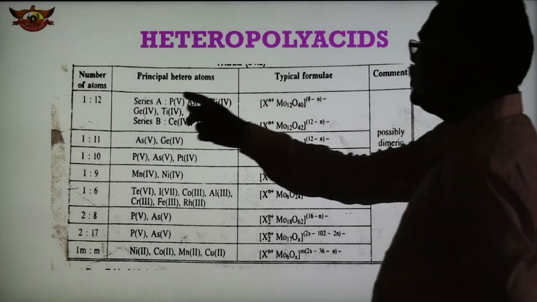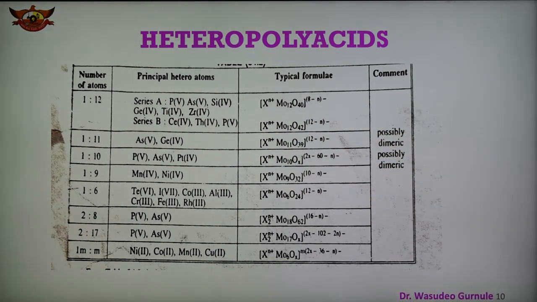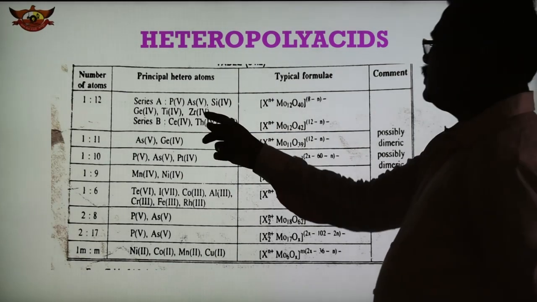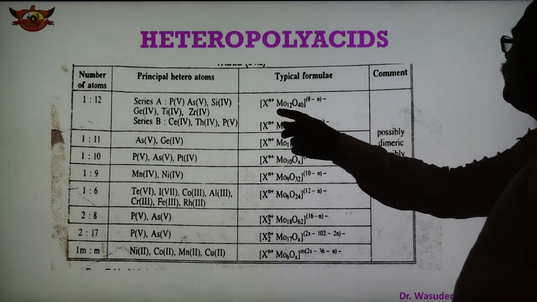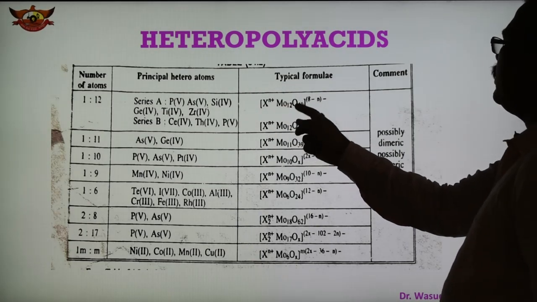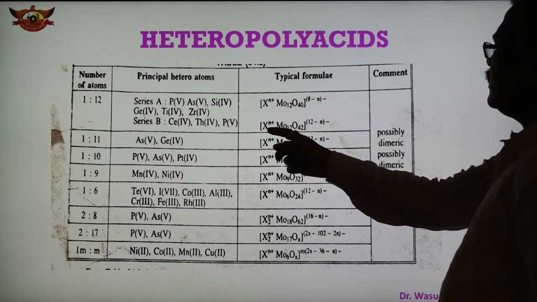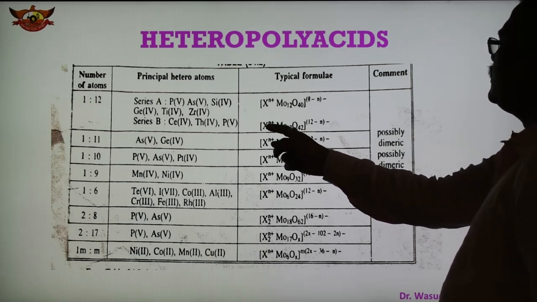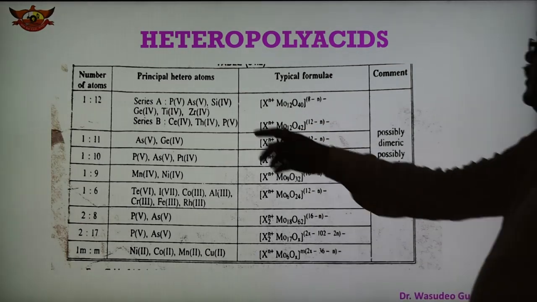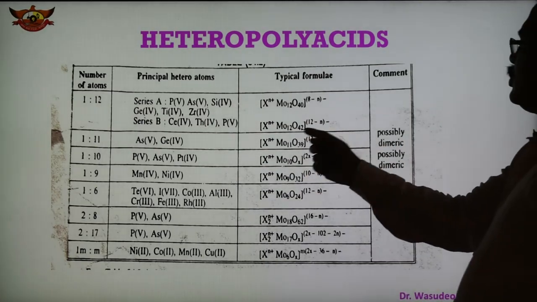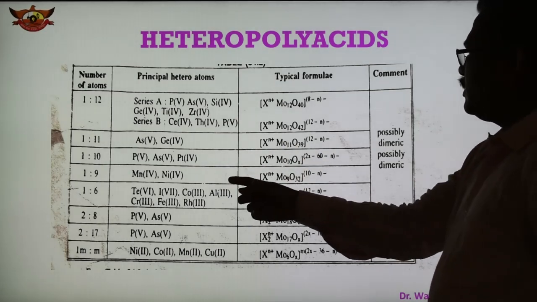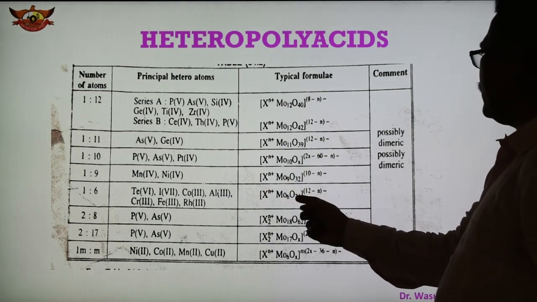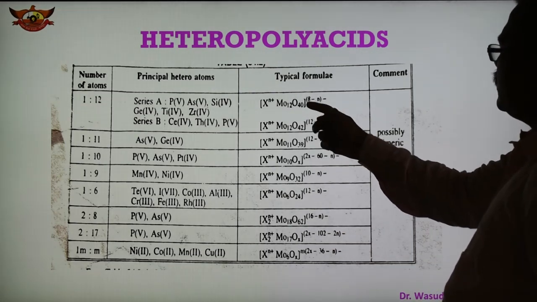Their principal heteroatoms are shown here. Series A: phosphorus, arsenic, silicon, germanium, tin, zirconium, with their oxidation states in brackets. Series B: cerium, thorium, and so on. The general formula is shown here: Xn plus Mo12O40 with charge 8 minus n. In the B series, X is the heteroatom from the A series or B series, and the formula is shown. For each ratio, this is the general formula. In the case of 1:6, we have already seen this one.